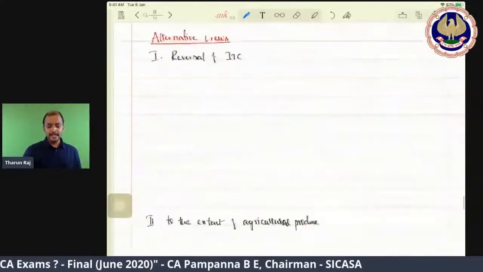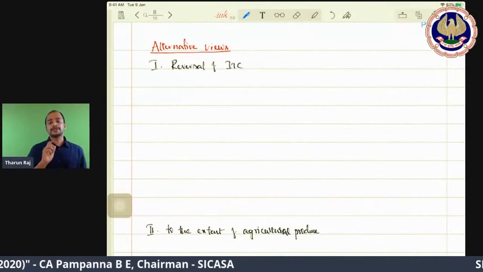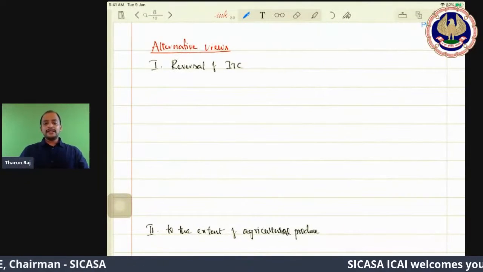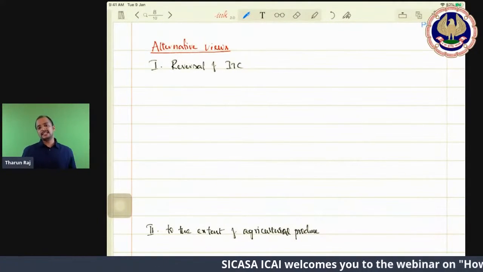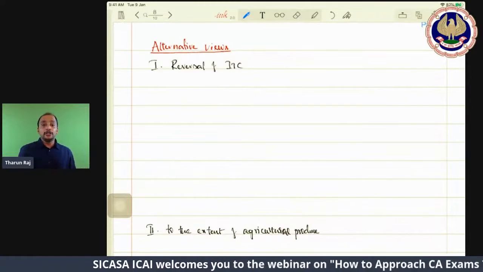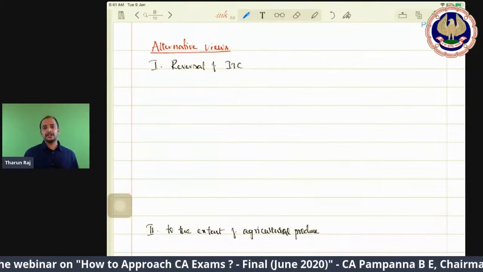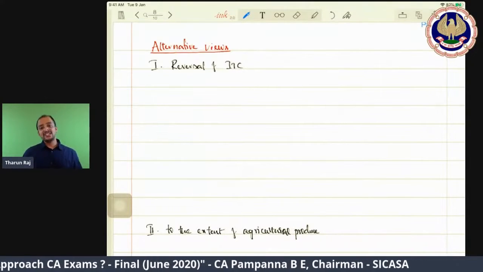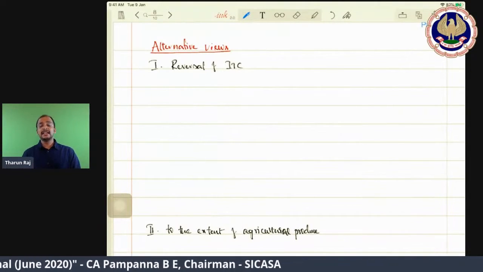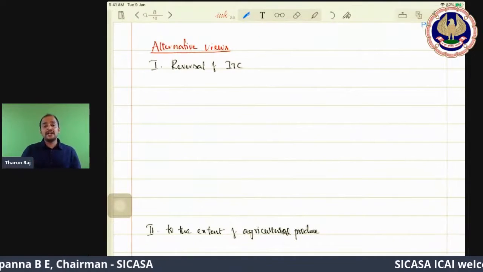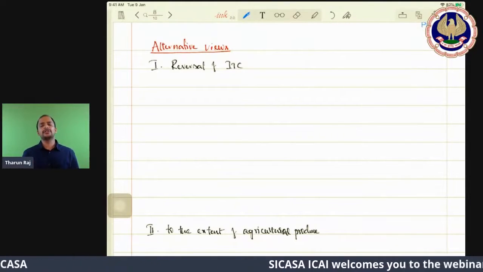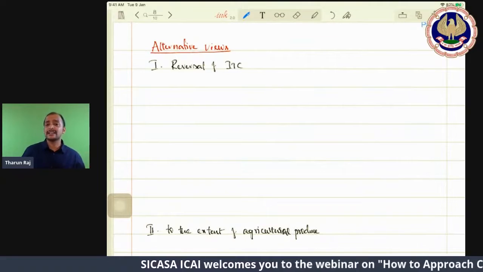It is about certain alternative views. See, this subject is a new subject. GST is a new area. So a lot of interpretation issues are there in general, as well as even at a practical scenario. That's where a lot of litigations now have started.